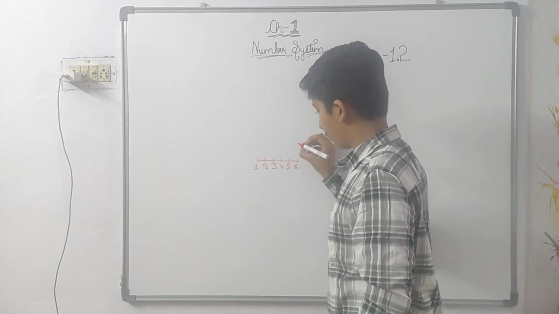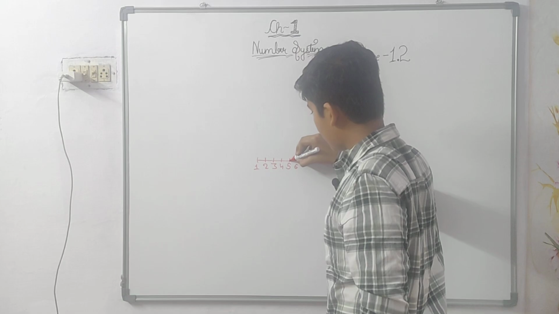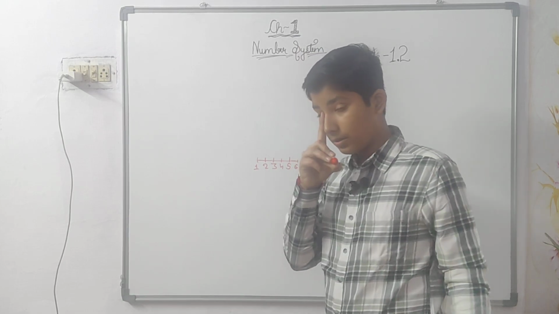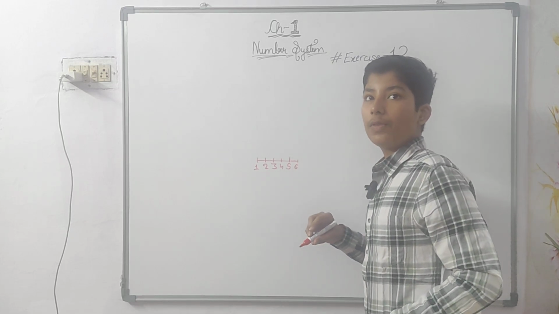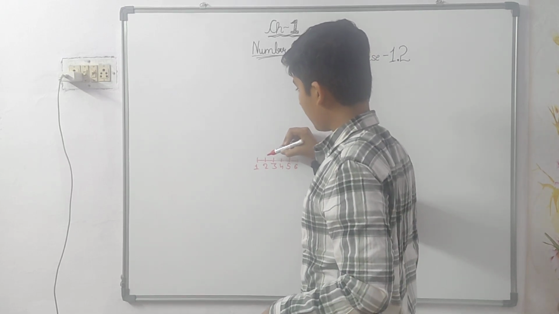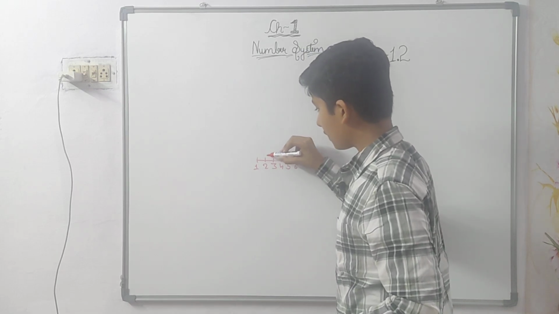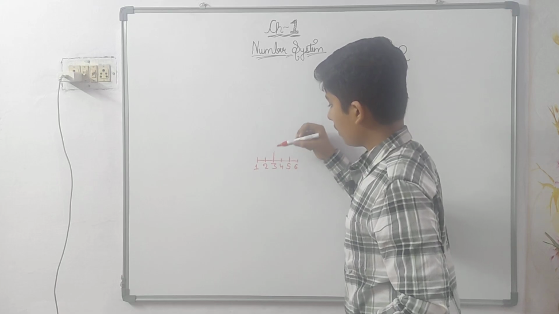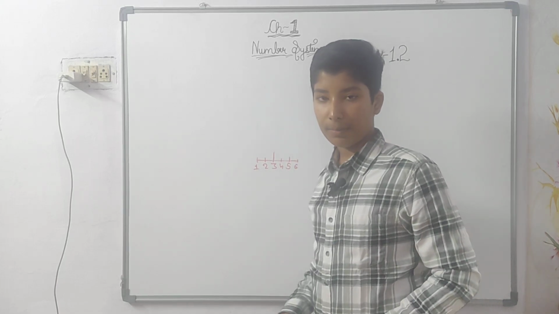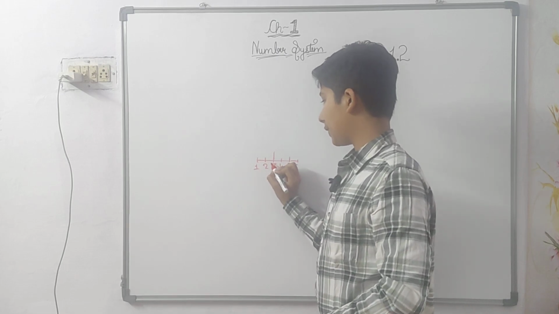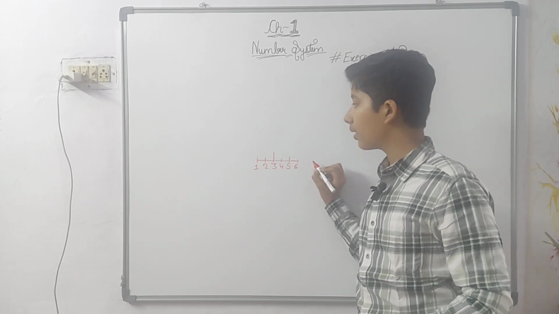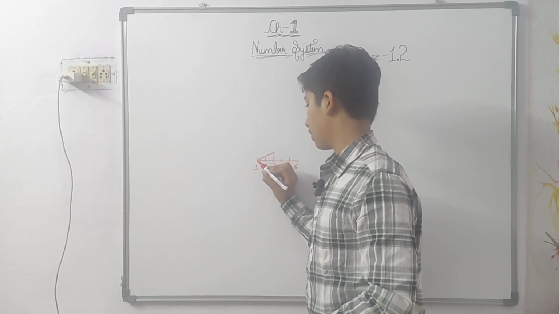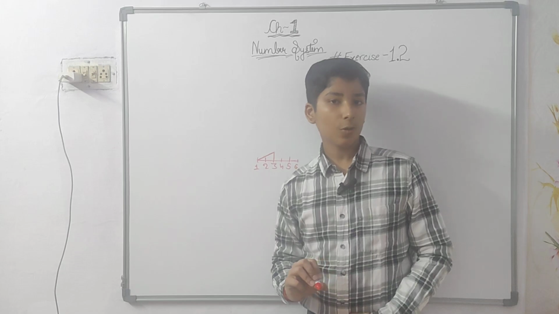So firstly, what will you do? You will extend it. What you have to do is firstly take a distance of 2 centimeters, 1, 2. And put a line of 1 centimeter over here. So this will be 2 and this will be 1. If you join these two lines, our answer will be root 5.